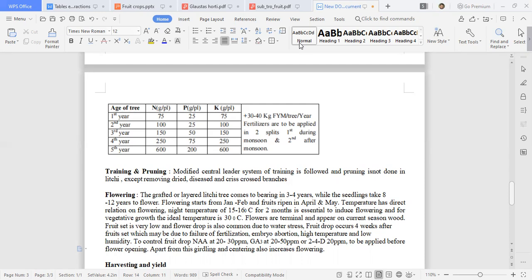So likewise, we will maintain its height. Regular pruning is not recommended, since the fruit and flowering will be on current season growth. Current season growth, there will be flowering. So what will happen if you remove that vegetative flush? It will affect your flowering as well as fruiting, and your yield will be less. So severe pruning is not recommended, but light pruning you can do.